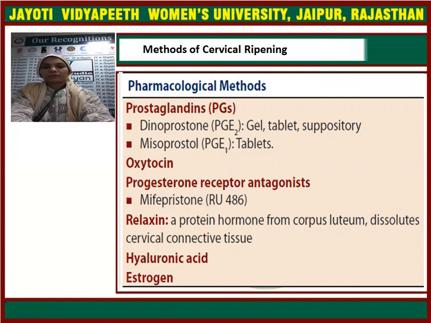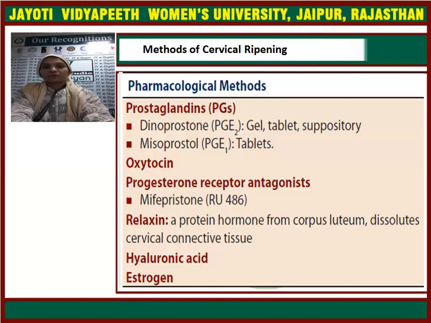Misoprostol is also a tablet. These are used locally so that ripening of the cervix occurs. Oxytocin, as we all know, is given as an injectable so that dilatation occurs. Progesterone receptor antagonists like mifepristone are also given, generally along with misoprostol. RU 486 is the commonest mifepristone used for cervical ripening and dilatation.